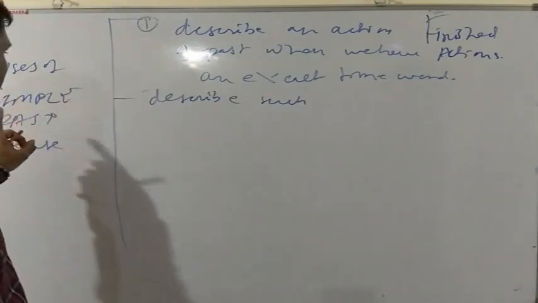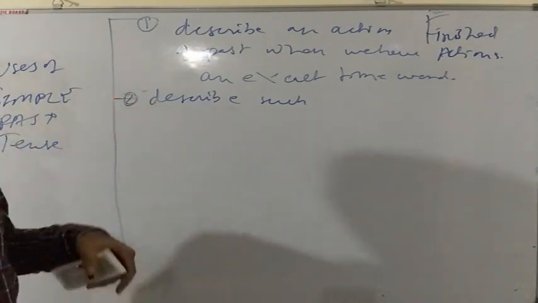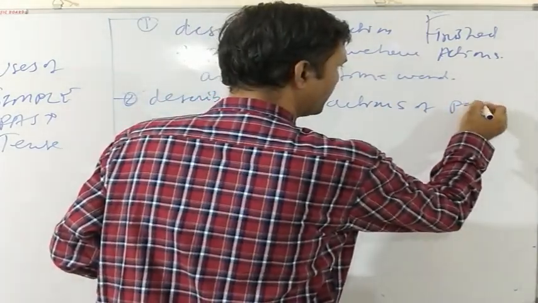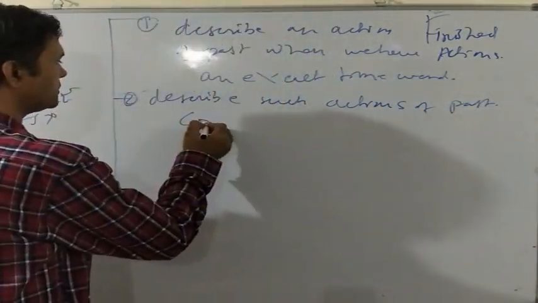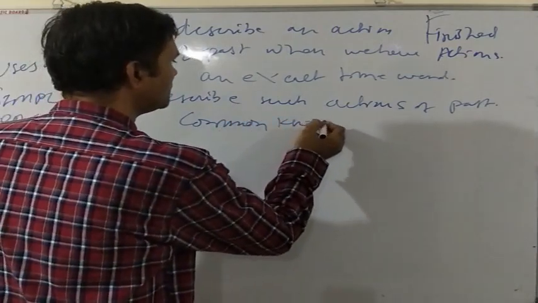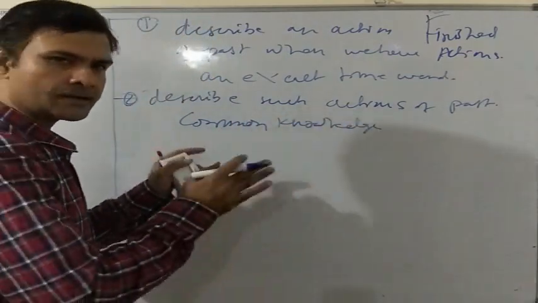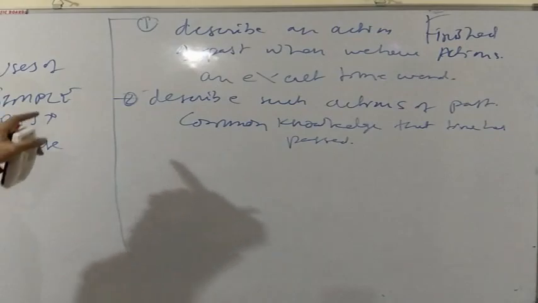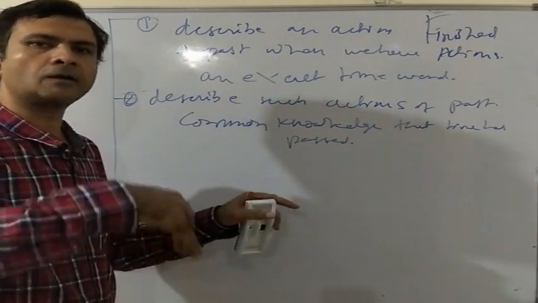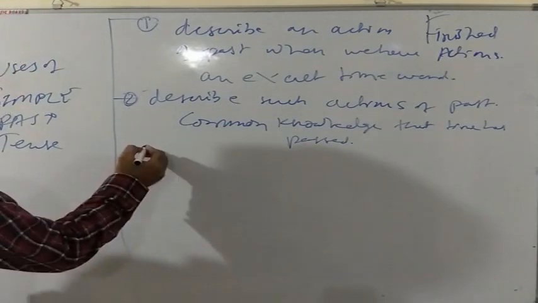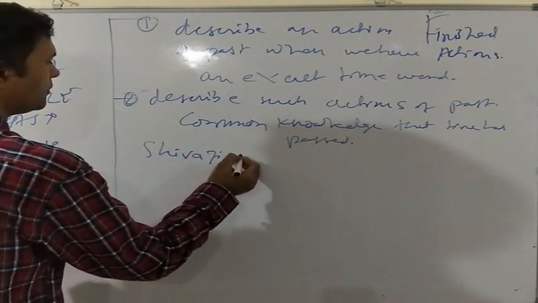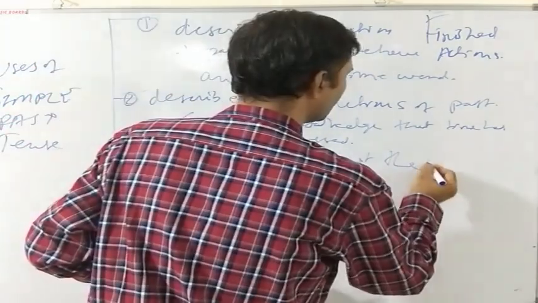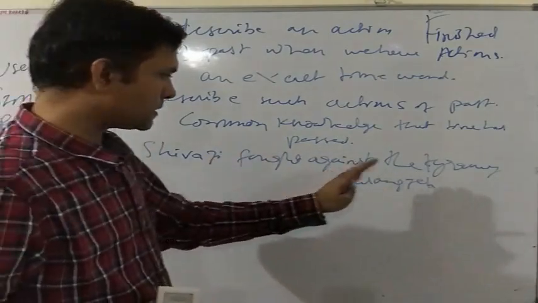Now the second use of simple past tense is to describe such actions or events or things or states of past that has already happened, and it is a common knowledge that the time period we are talking about in that sentence has already passed. It is past. So we use simple past tense to describe such actions that everyone knows that it happened in the past. As for example, Shivaji fought against the tyranny of Aurangzeb. Shivaji fought against the tyranny of Aurangzeb.